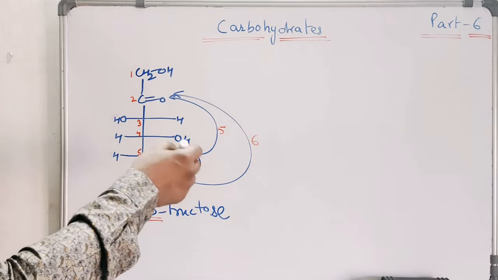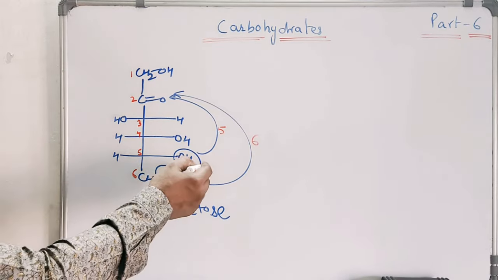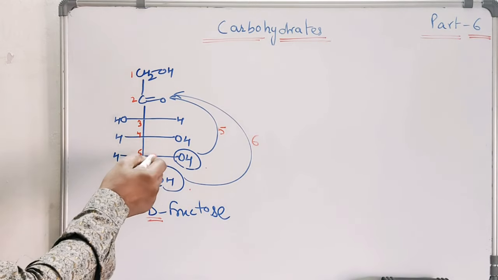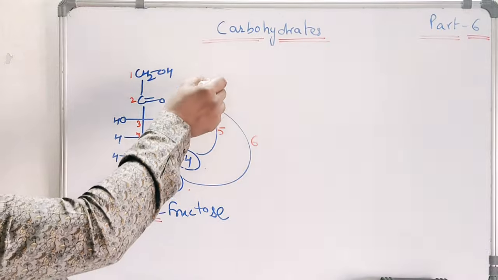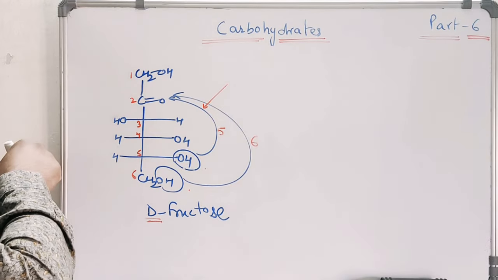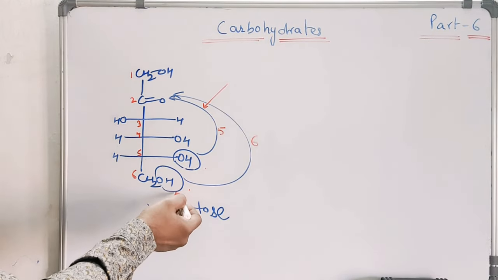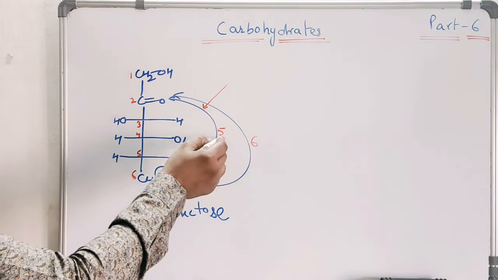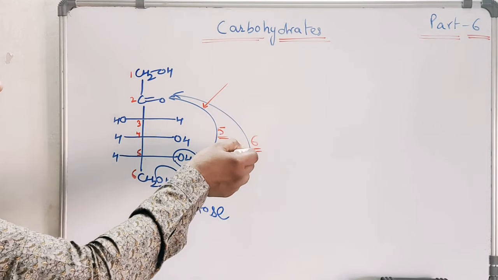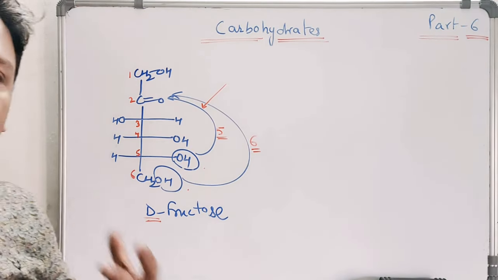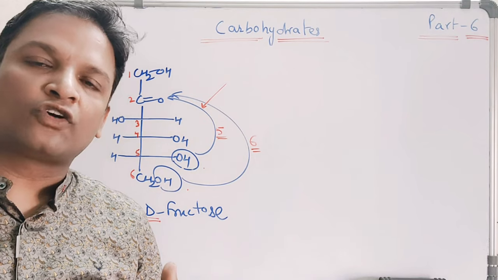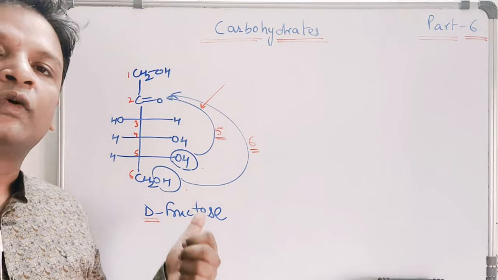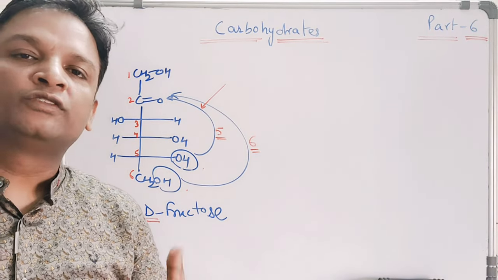In D-fructose, we can see the attack of this OH on our ketonic group. If the attack of C5 occurs on CO, we observe a ring with 5 members. If the attack of CH2OH occurs on this CO, we observe a ring with a 6-membered structure. So similar to the glucose molecule, we observe the attack of OH on CO from C5OH or from C6OH to give furanose and pyranose fructose.